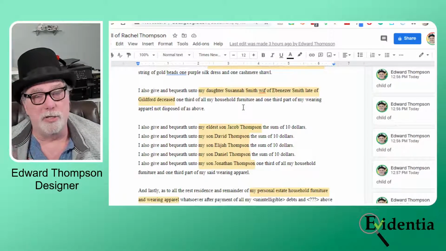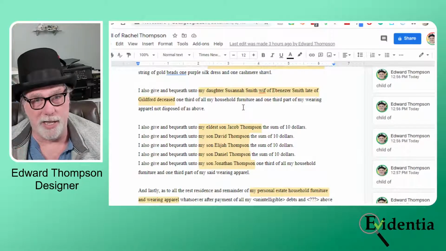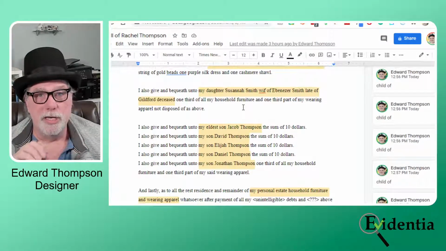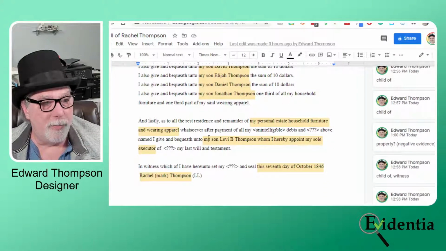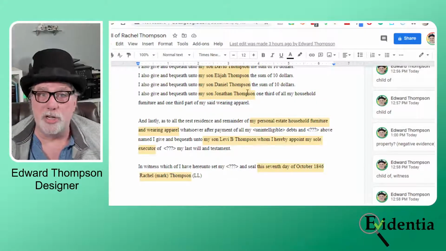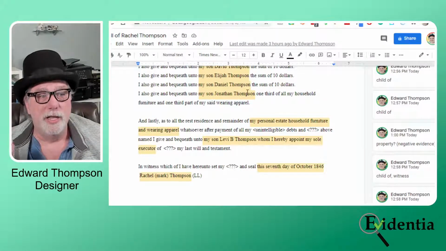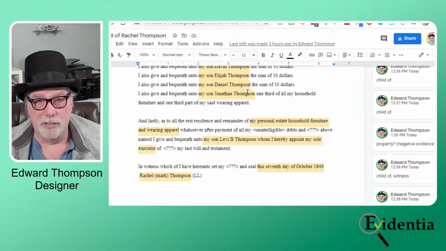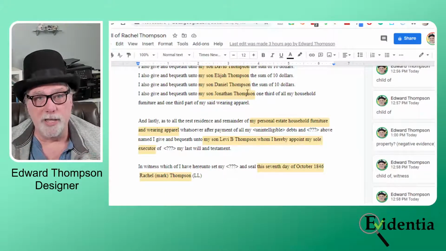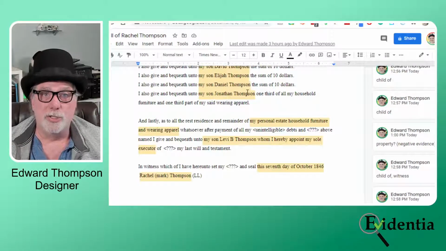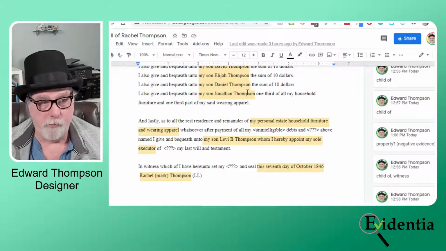But let's be clear, in terms of clear evidence, I'm speculating. So these are clues, not facts. If I come down here, what do I know about Levi and Jonathan, the two sons who each received a third? I know from looking at other records that they lived in the area. So she gave her furniture to 3 of her children who lived in proximity to where she lived.